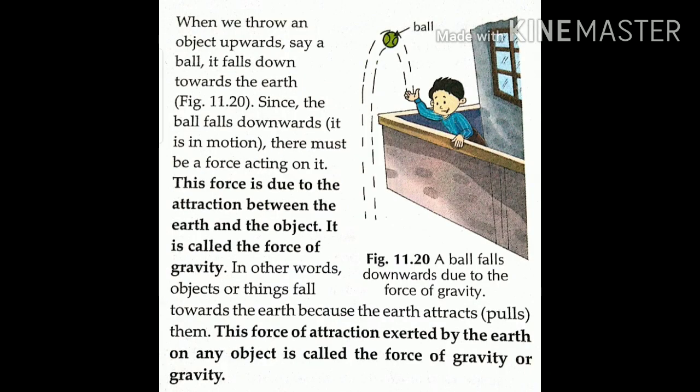When we throw any object upwards, say a ball, it always falls down towards the earth. Since the ball falls down, it is in motion, right? So there must be a force acting on it. The earth exerts a force of attraction on the ball in the downward direction. This force of attraction exerted by the earth is called its gravity. The force with which the earth pulls objects towards it is called the gravitational force of the earth, or gravity.